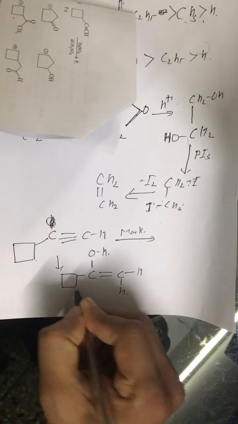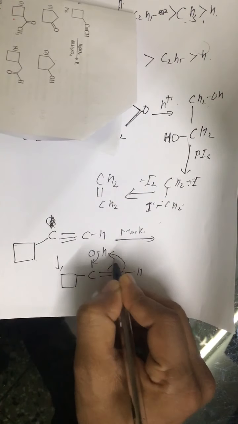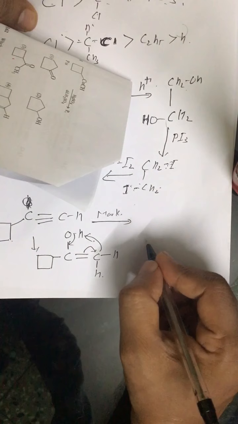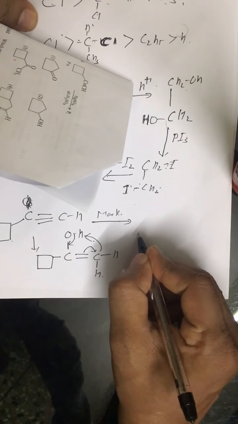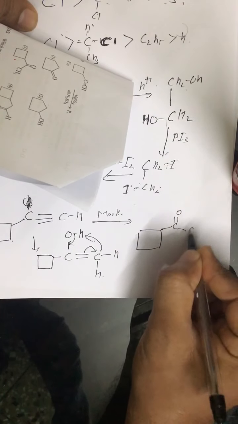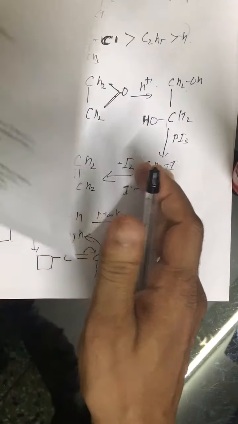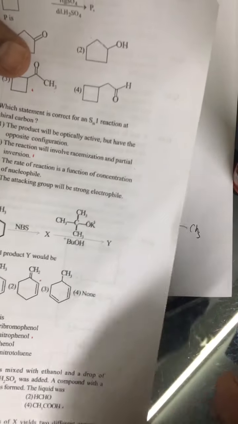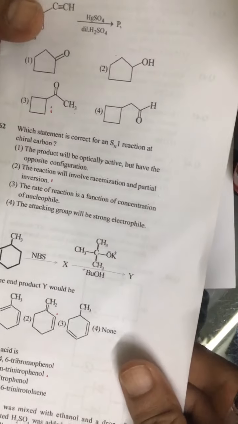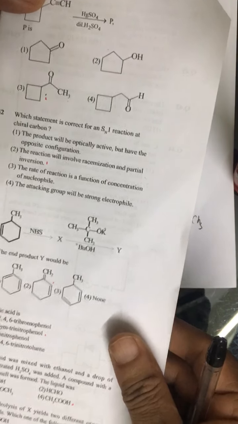All right, like this, and then tautomerization will produce the ketonic product, meaning we get C double bond O and CH3. Okay, so the correct answer is the third option. Question number 62 we will discuss further.